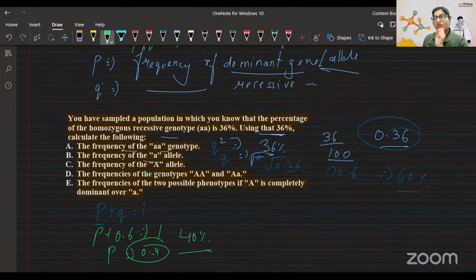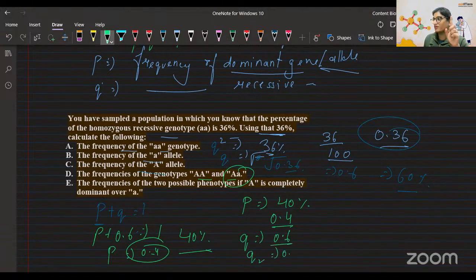Next question: the frequency of the genotype capital A, and capital A small a also. Now you know the value of P is 40%, or 0.4. You know the value of Q, which is 0.6, and Q square, which is 0.36.